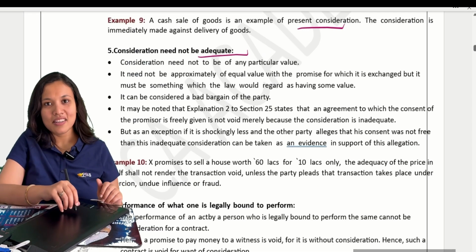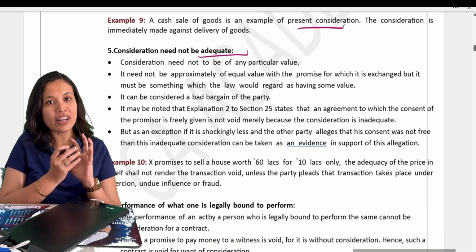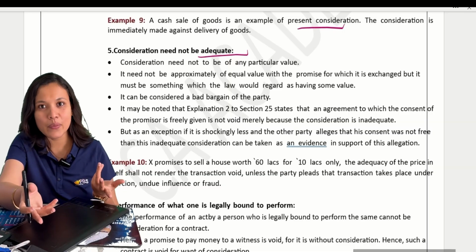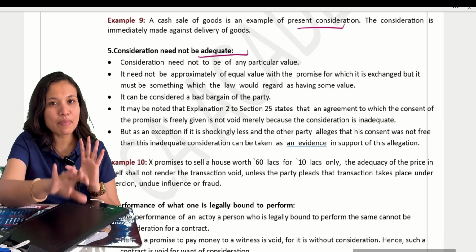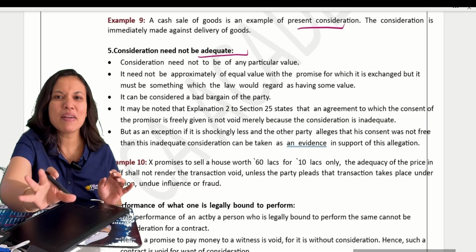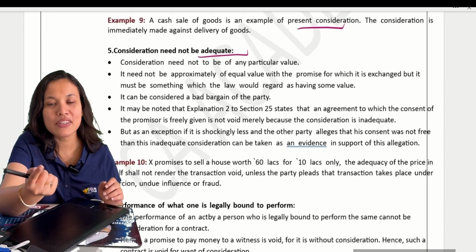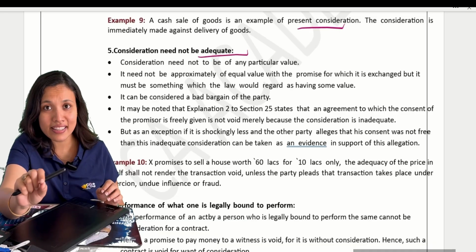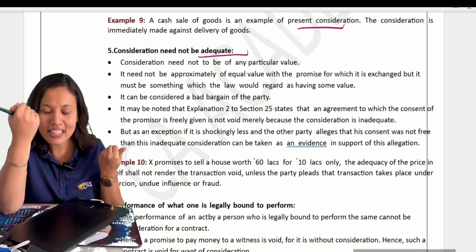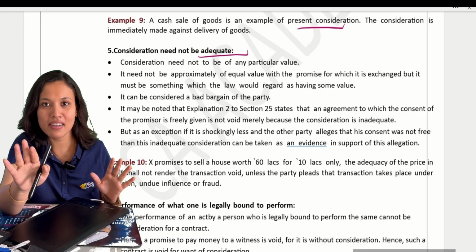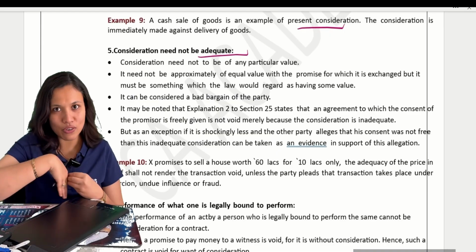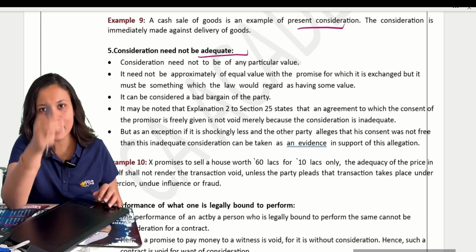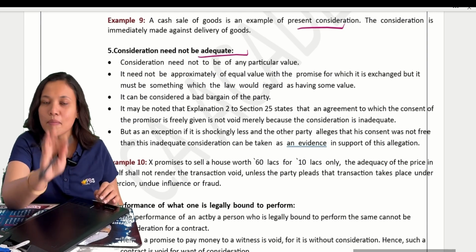It is. The consideration need not be exactly the price of the product. It need not be adequate. Okay? So it can be less, it can be more, but there should be a consideration. At least 1 rupee should be there. Okay? If there is nothing in monetary terms, then it is not a contract at all. It becomes barter. If you exchange goods for goods, then it is barter. So there must be a consideration. At least 1 rupee, something, but it must be there.